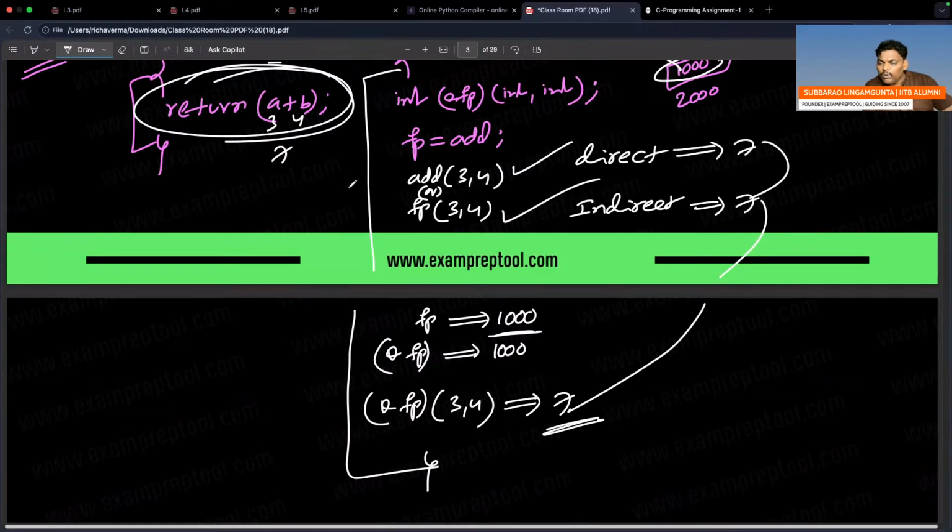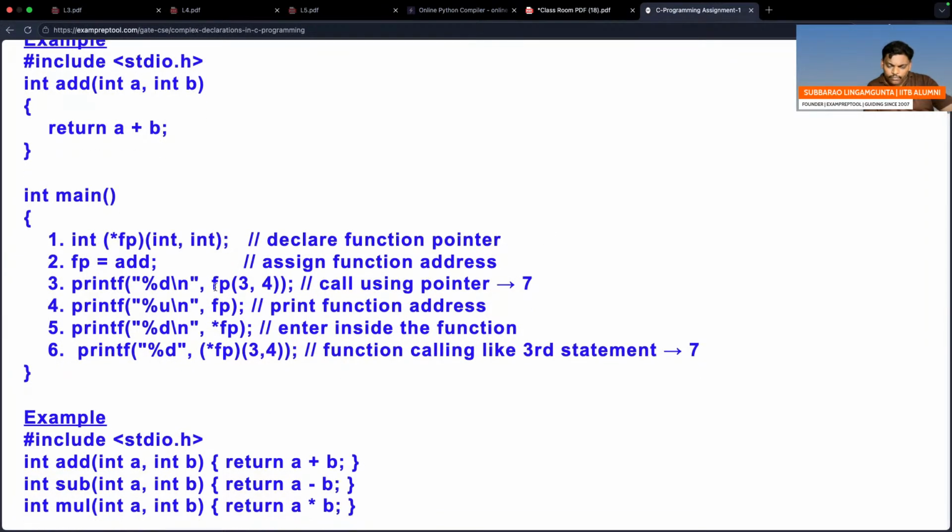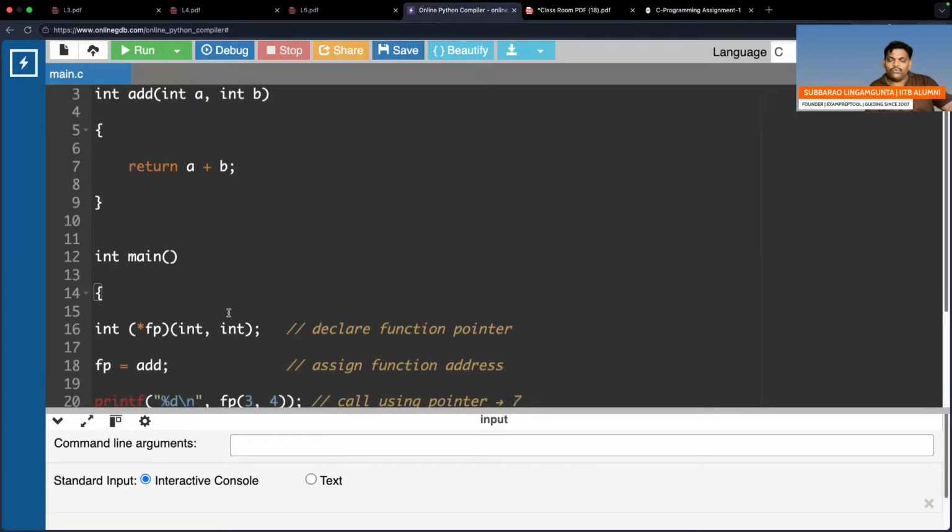So those people who have a small doubt, I have written the code also. You can see here. FP(3, 4) will print 7. Next one, print function address. FP means 1000, base address. Star FP enters inside the function, but that is also just an address. Star FP, go inside, (3, 4), you enter. It is a function call, exactly like the third statement, 7. This is also 7. If you call add(A, B) directly, that is also 7. If you don't agree, I am ready with the code also. Can you see the code?